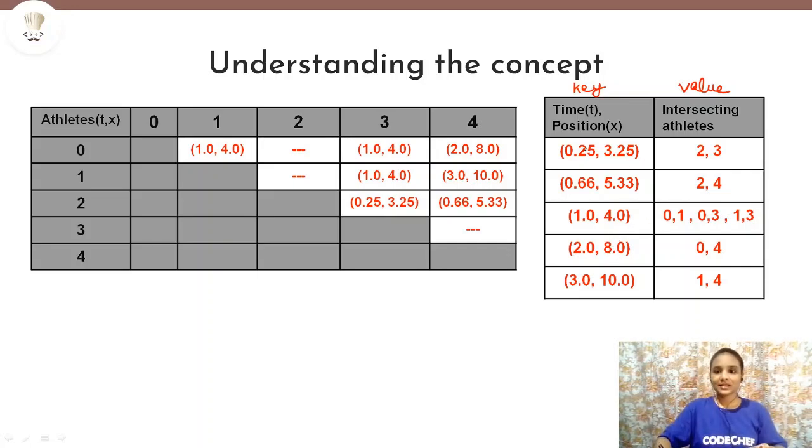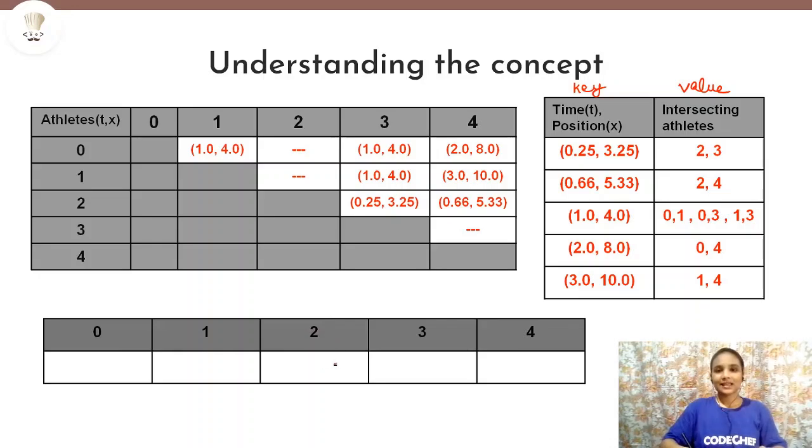So that means that suppose at time t equals 1 and position equals 4, if athlete 0 is infected, then all other athletes, that is 1 and 3, will also be infected. So that will always be true, definitely, because these are the intersecting athletes at that time and position. So now let's quickly take an example.